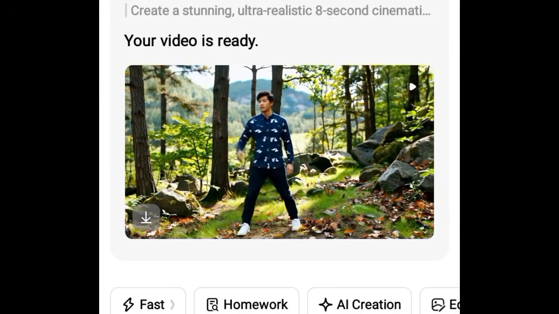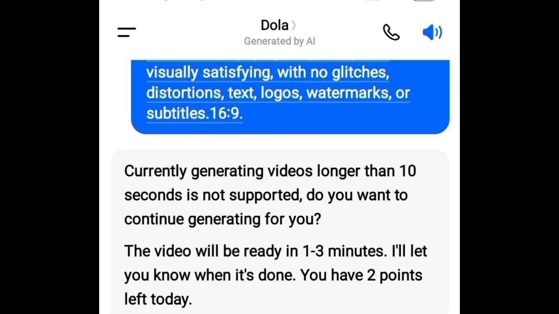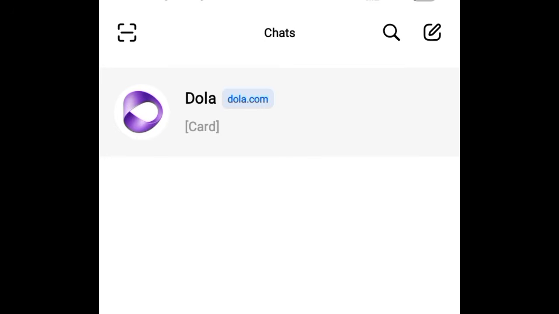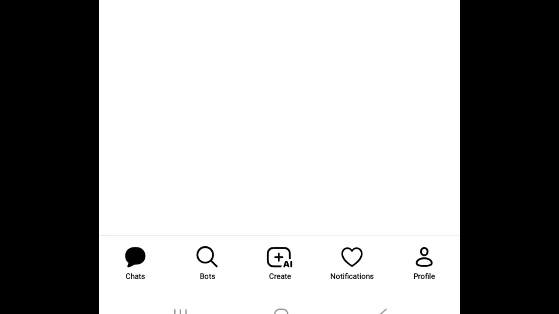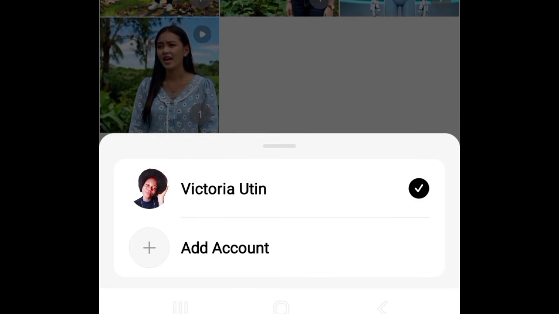Okay, let's proceed. You can always change to another email address. Let me show you. For instance, you can come over to these 2 dashed lines, click on it and come over to profile. Once you click on profile, you can see add account, so you can decide to add an account.